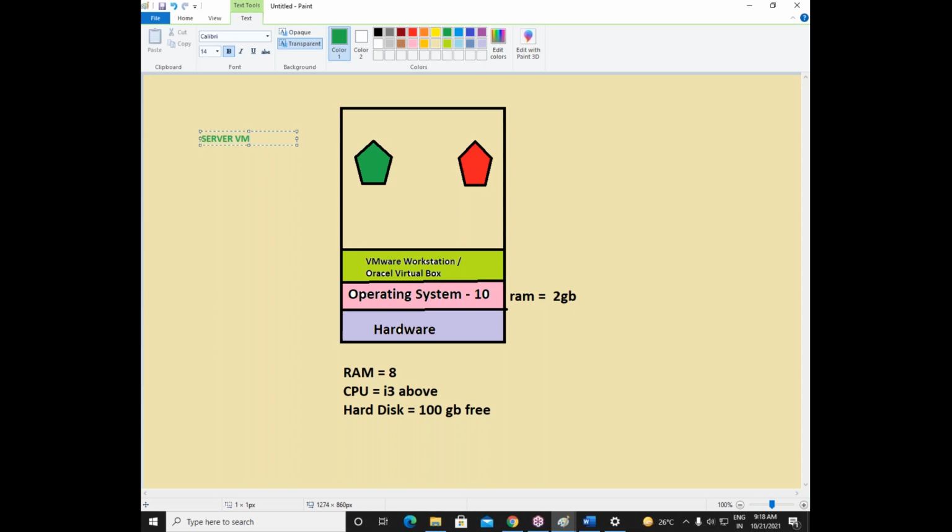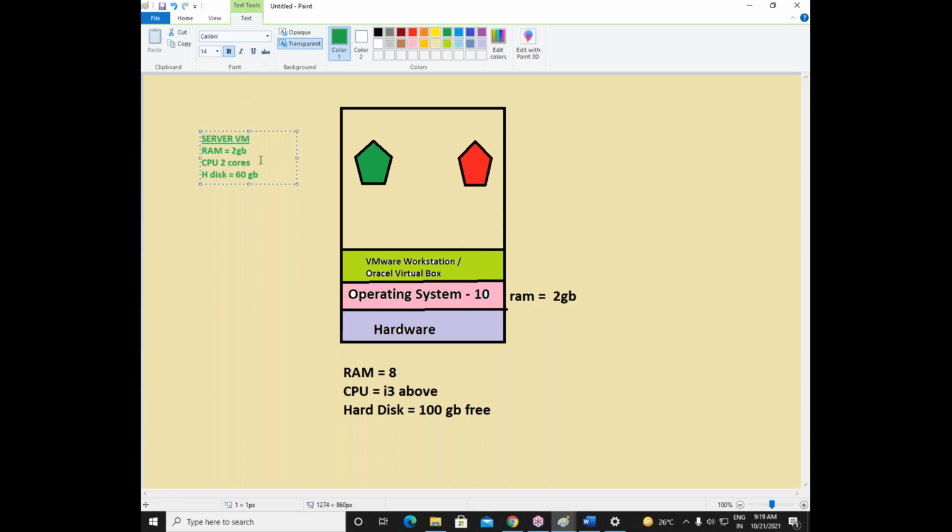What do we have to take for server VM? We have to take RAM at least 2 GB. We have to take processor at least 2 cores. I'll show how to take these 2 cores. We have to take hard disk at least 60 GB. 40 GB is also sufficient, but I'll go with 60 GB.